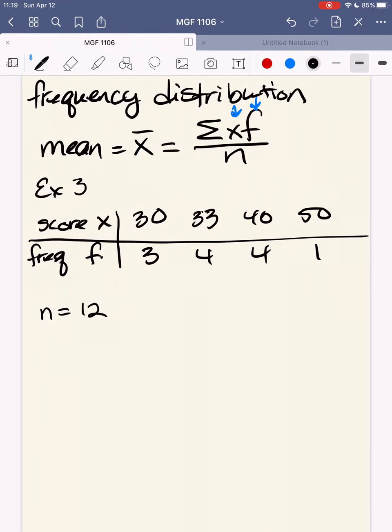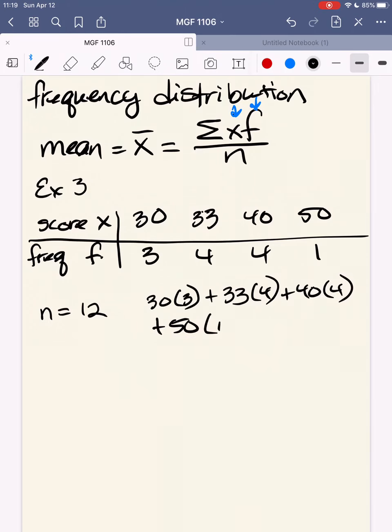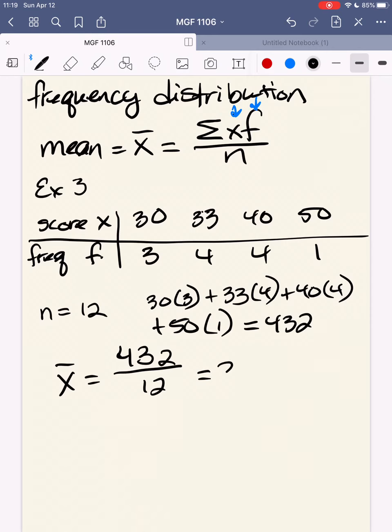That means I'm taking 30 times 3 plus 33 times 4 plus 40 times 4 plus 50 times 1, and that gives me a total of 432. And then to find my x bar, I take my 432 and divide it by 12, which gives me 36.